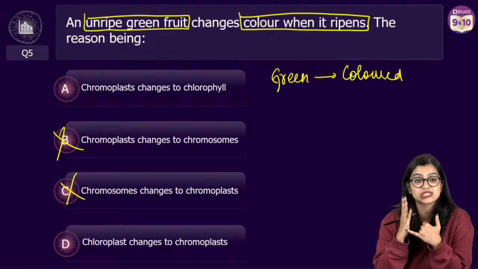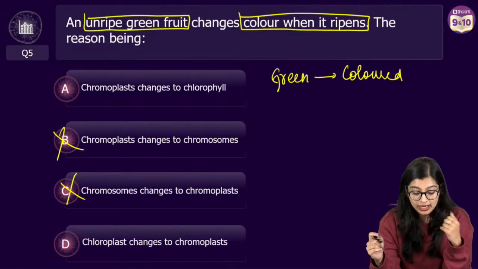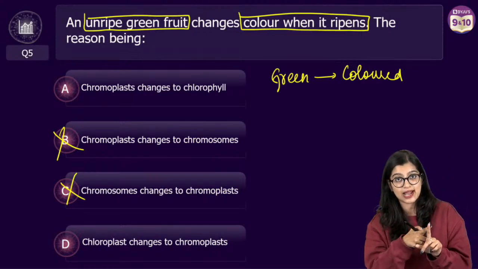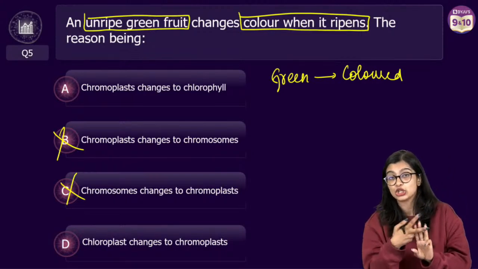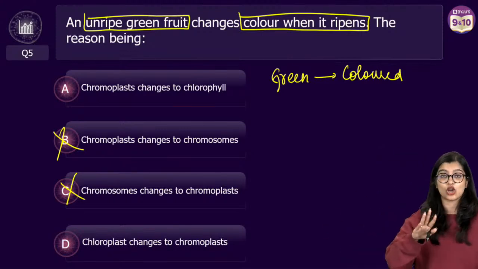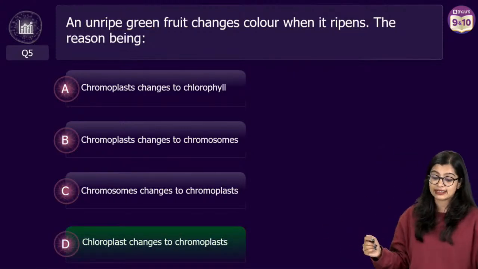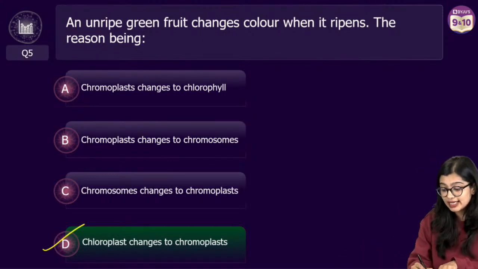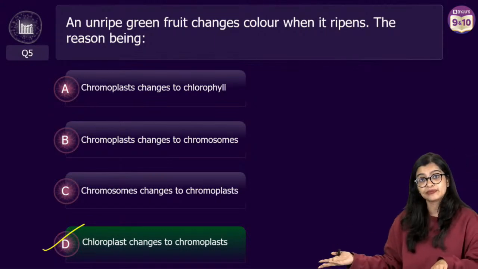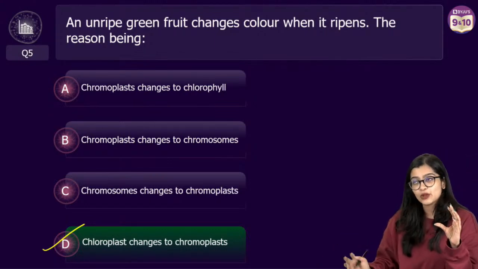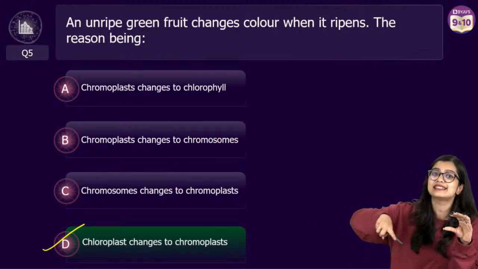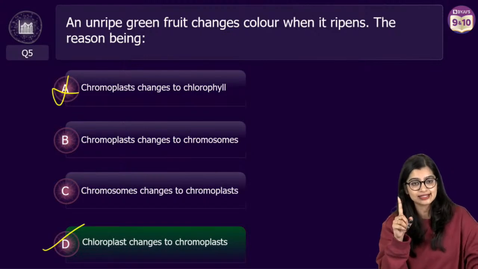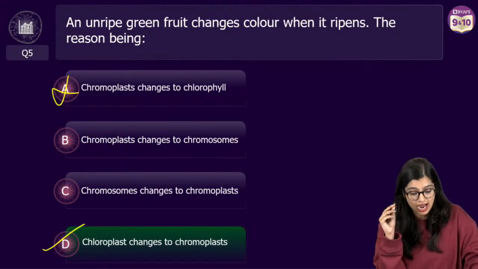So we need to look at which cell organelle imparts color. In this particular case, it is the plastids that are there. You have chloroplast, chromoplast, leucoplast. Now we know leucoplast does not have any color, which means in this case the correct answer is option D. Chloroplast changes to chromoplast, right? Now here it is saying chromoplast changes into chlorophyll. Chromoplast is an organelle. Chlorophyll is a pigment present inside a cell organelle, right? So this also would not be the correct answer.